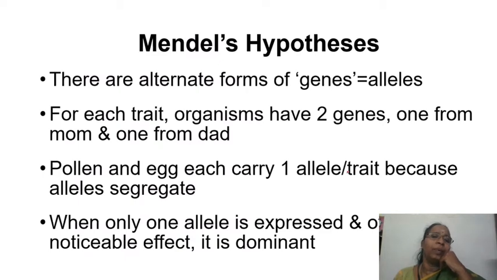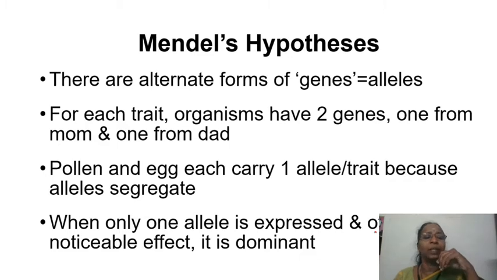Now, before starting his experiment, he hypothesized a few things. He said that there are alternate forms of a gene, which we now call alleles. At that time he was calling them factors. For each trait, for each character, organisms will have 2 genes, one inherited from the mother and another inherited from the father.